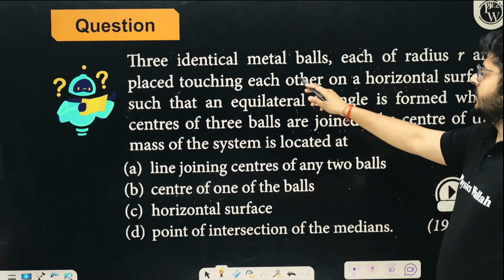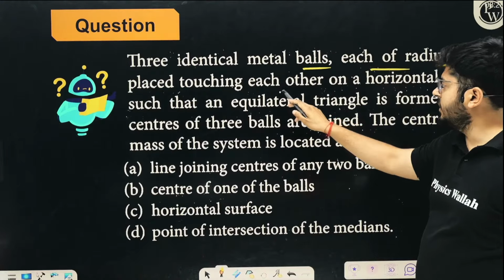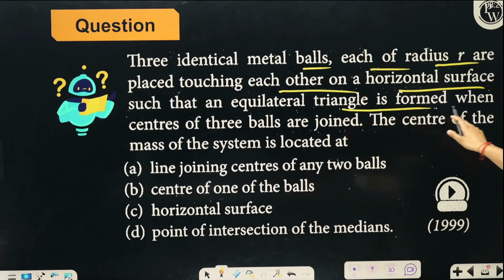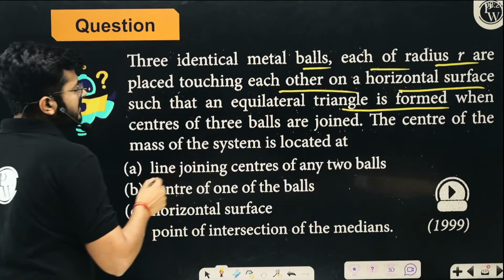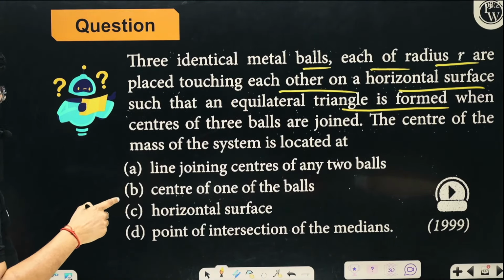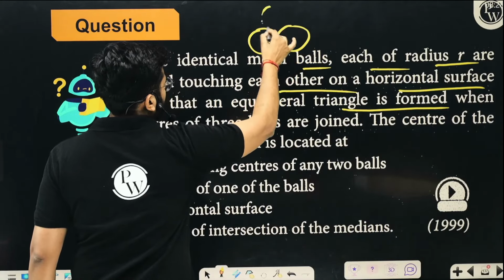At last you have this thing. There are three identical metal balls, each of radius r. They are placed touching each other on a horizontal surface, right? And they are forming an equilateral triangle. Okay, they are placed touching each other on a horizontal surface. Like one ball is placed like this, the other ball is placed like this, the other ball is placed like this.